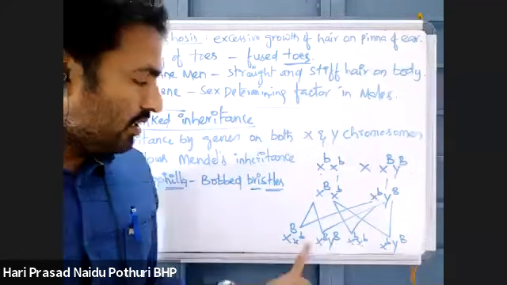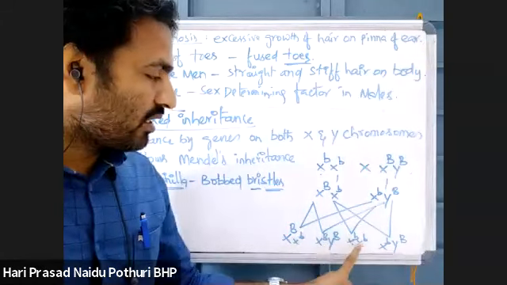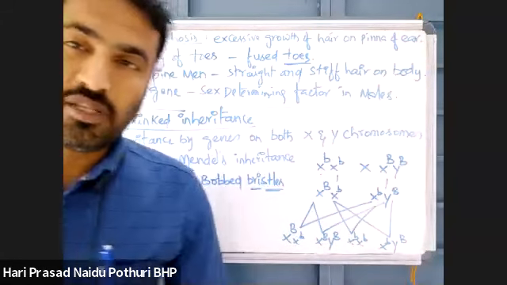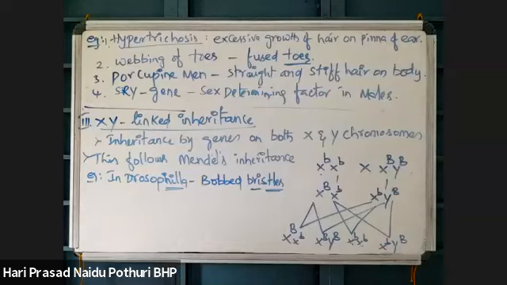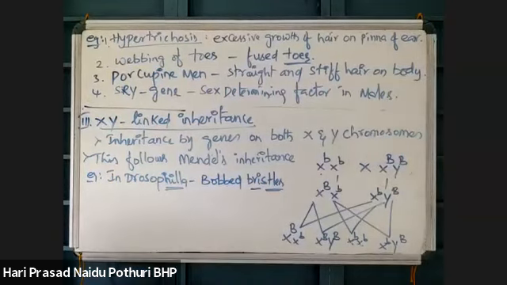See here, this is dominant, recessive, dominant. A 3:1 ratio is possible here. So Mendel's inheritance is followed in XY linked inheritance. XY linked inheritance is a type of inheritance where genes are present on both X and Y chromosomes so that it can show Mendelian inheritance.